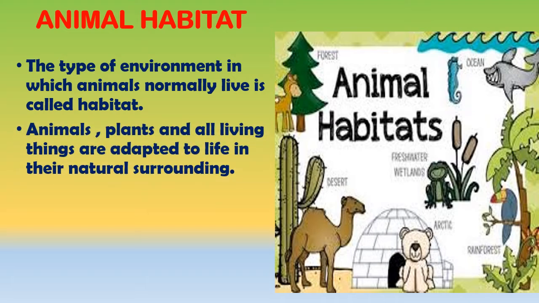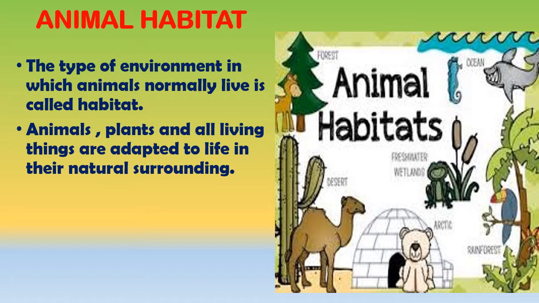So, animals, plants, and all living things are adapted to life in their natural surroundings. For example, a tiger cannot live in a desert, while a camel can. The camel can survive in a place where there is little water.